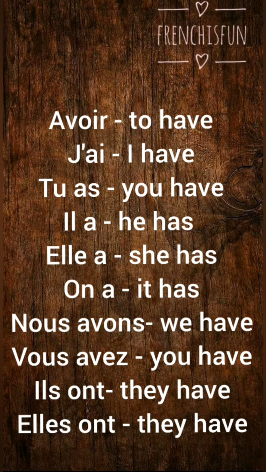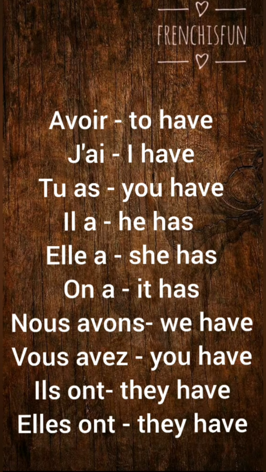Alright, so j'ai is I have, je plus a. Since je ends with a vowel, and the next verb, which is a, begins with a vowel, the e is cancelled and we have an apostrophe. So j'ai is I have. You have would be tu as. Tu as. He has would be il a. Same is the case with elle as well. Elle a. On a is it has or one has.